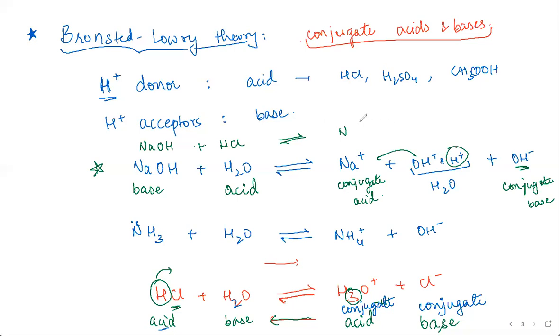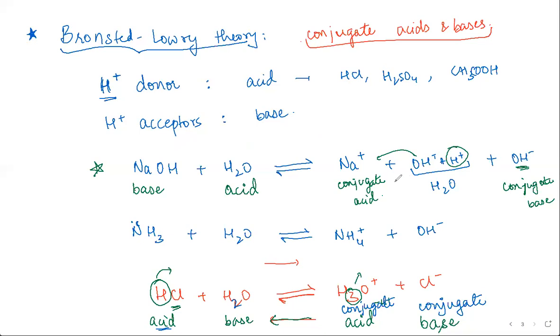But in this example, I can understand why H3O plus is a conjugate acid, because it has an extra hydrogen which it can donate, and that is why it is a conjugate acid. Correct. But in this case, Na plus, I'm having problem understanding why it is a conjugate acid.